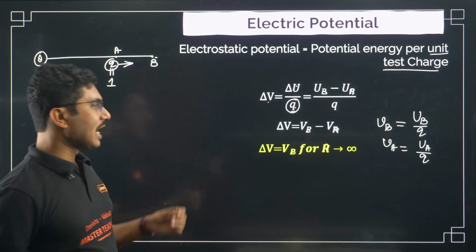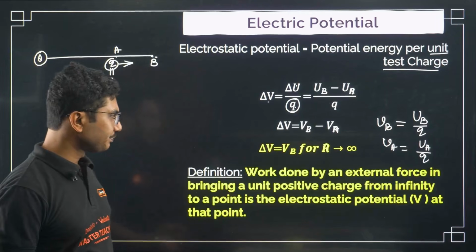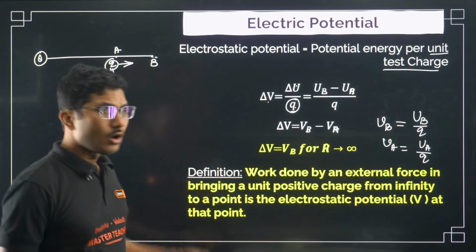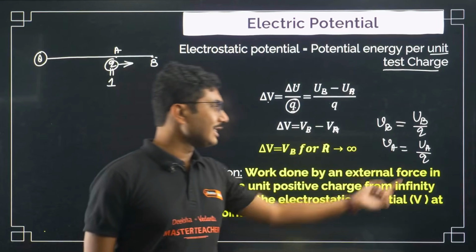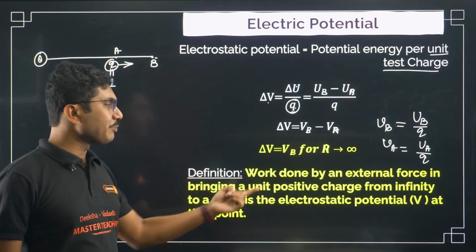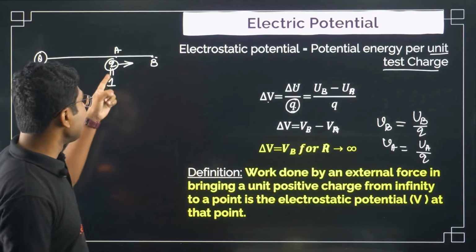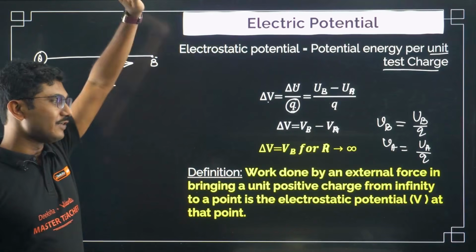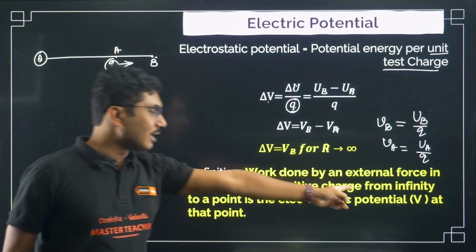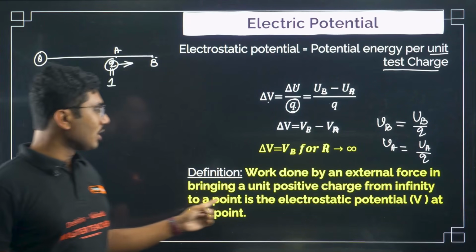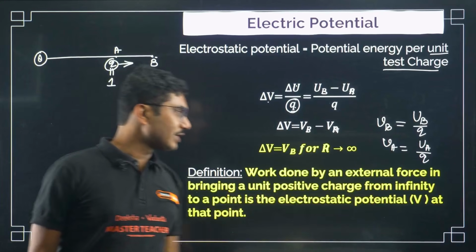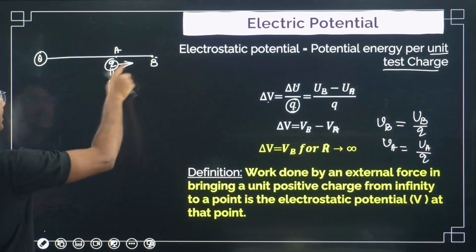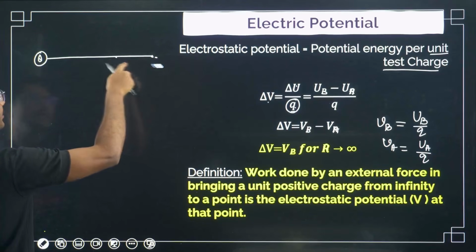So let's see the definition. Work done by an external force, very important, in bringing a unit positive charge from infinity to a point is the electrostatic potential V at that point. Now this diagram is slightly misleading, so let me change that.